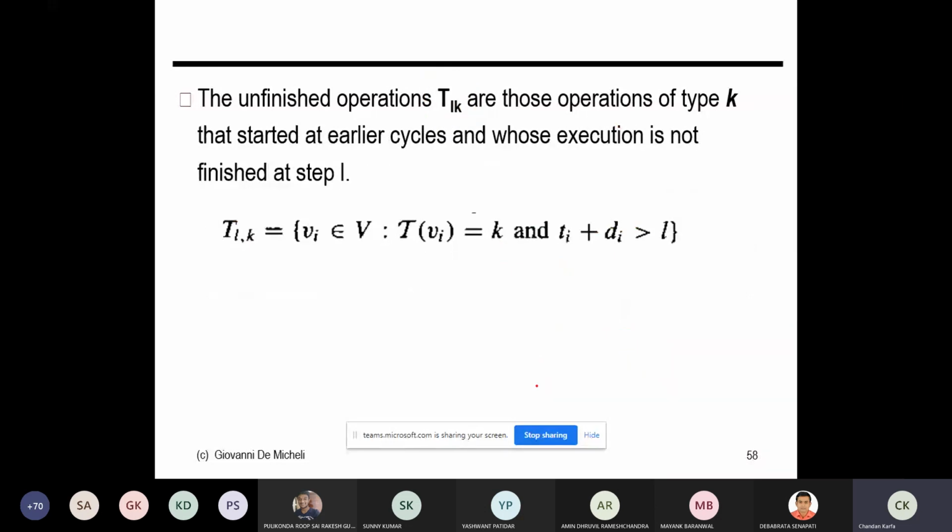Similarly, I can have unfinished operations, T_LK. That means I am in time step L and some operations which started previously are still continuing in time step L. Their execution is continuing beyond L, and they are of operation type K. So this particular operation is going to consume a resource here.